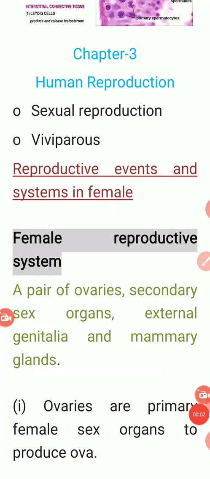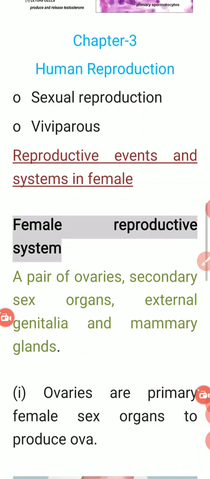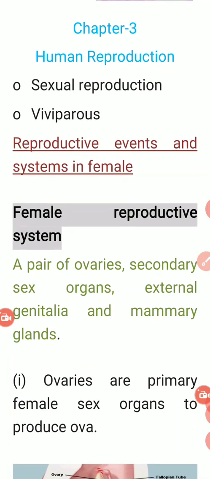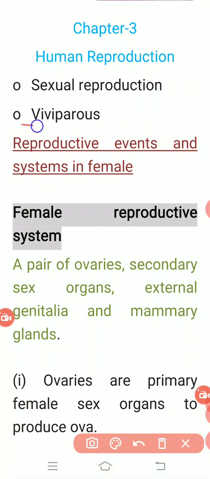Welcome back students. In my second video, I would like to explain how reproduction occurs in the case of females. When I say females, it is well understood that the organs are changed, as females have a well developed reproductive system that is more complex than the males. The reason behind it is the way of body developmental changes and the special activity of showing viviparous behavior.